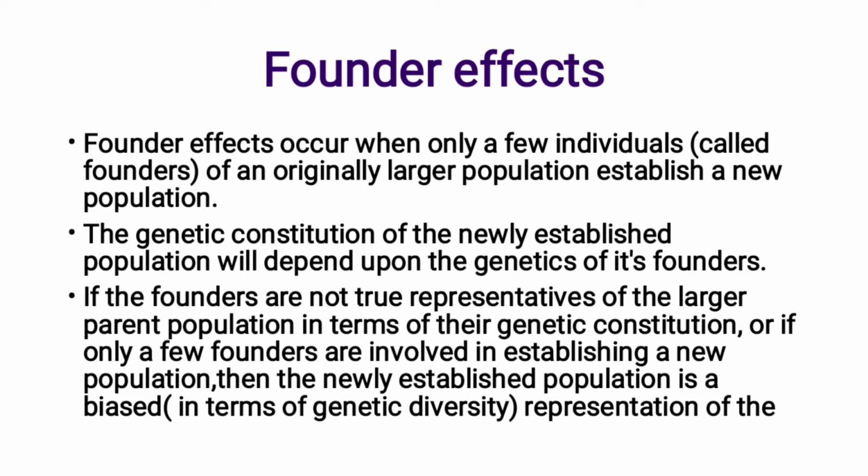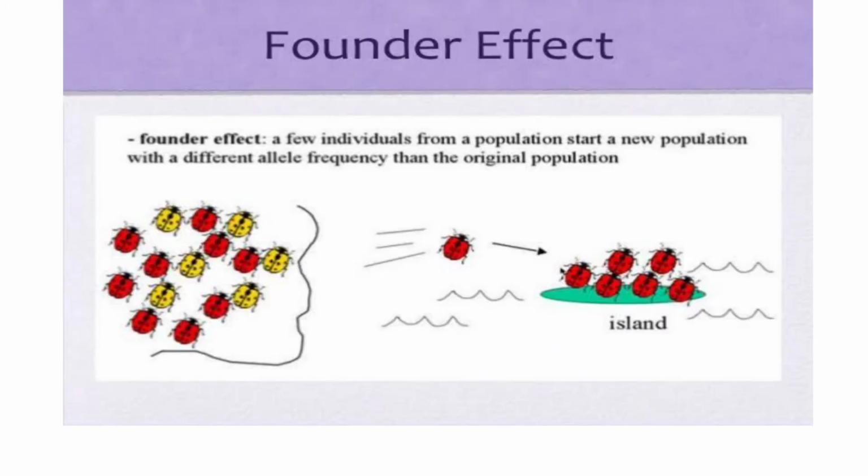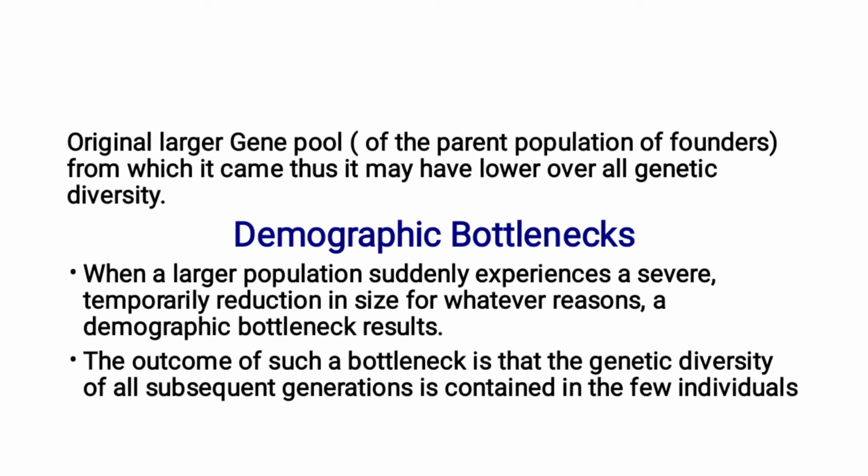If the founders are not true representatives of the larger parent population in terms of their genetic constitution, or if only a few founders are involved in establishing a new population, then the newly established population is biased in terms of genetic diversity and representation of the original larger gene pool, that is of the parent population of the founders from which it came. Thus it may have lower overall genetic diversity.